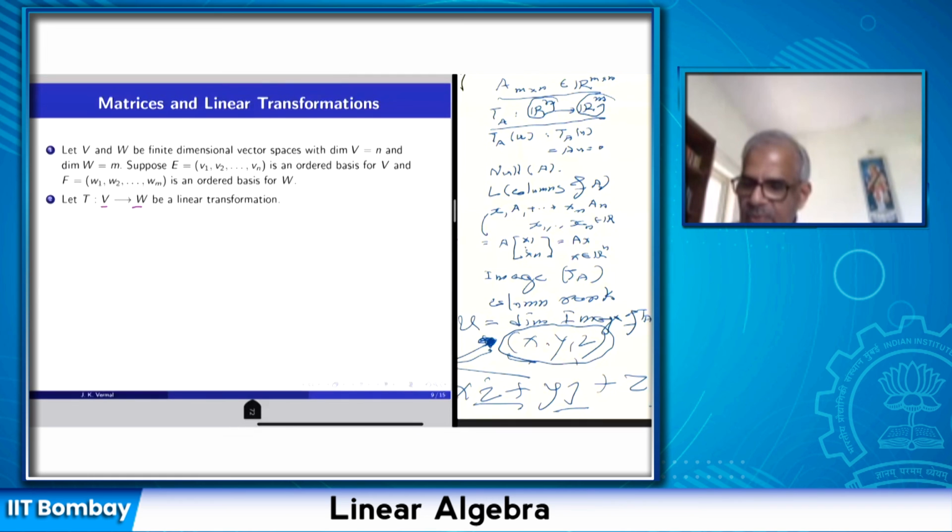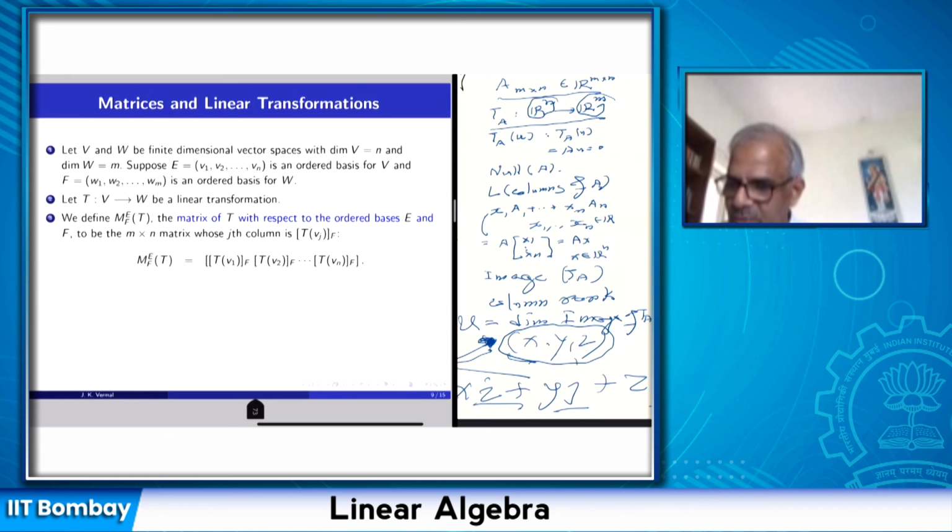So how do we associate a matrix to a linear transformation? I fix a basis E of V and a basis F of W. The purpose is to introduce coordinates in V and W. V and W are abstract vector spaces, but once I have an ordered basis, I can set up a coordinate system. I described how to set up a coordinate system in a vector space. So we fix an ordered basis of V and an ordered basis of W, so that any vector will have coordinates with respect to those bases.